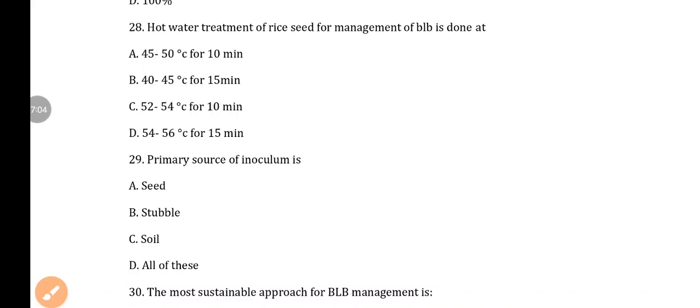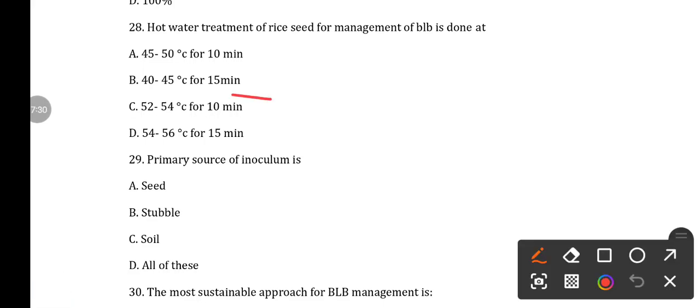Next, question number 28. Hot water treatment of rice seed for management of BLB is done at: option A, 40 to 50 degrees Celsius for 10 minutes. Option B, 40 to 45 degrees Celsius for 15 minutes. Option C, 52 to 54 degrees Celsius for 10 minutes. Option D, 54 to 56 degrees Celsius for 15 minutes. So here the answer is hot water treatment at 52 to 54 degrees Celsius for 10 minutes.